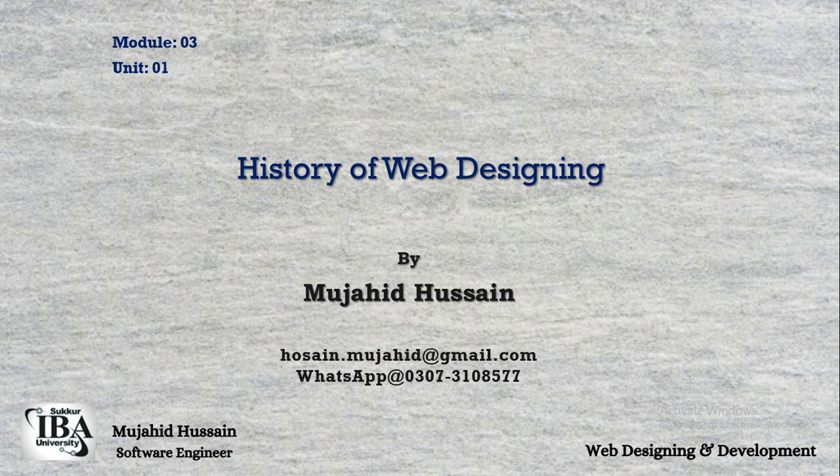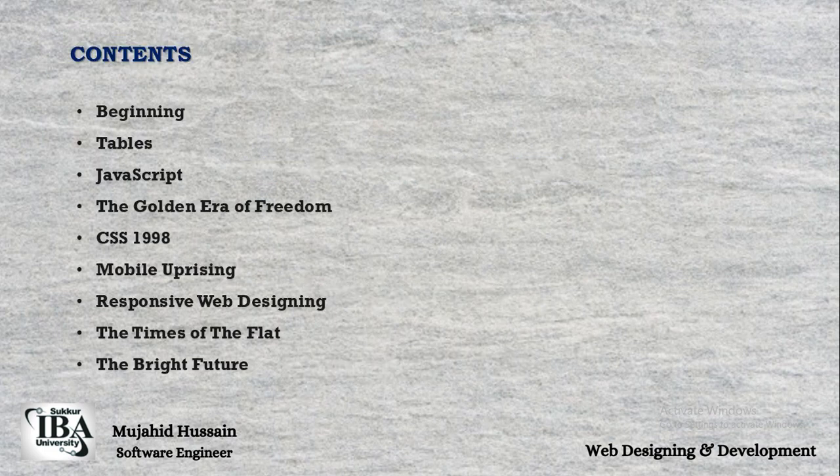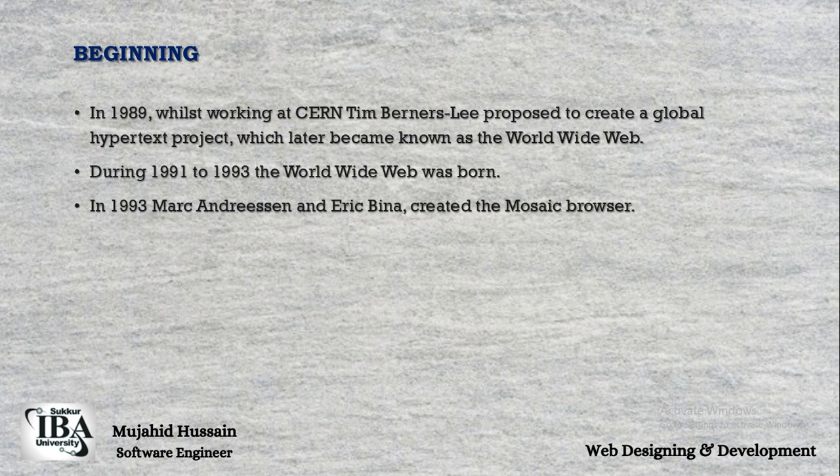Dear students, today we are going to learn module number 3 and unit number 1. The name of the unit is History of Web Design. So let's start with this content list. In this content list we will learn about the beginning, tables, JavaScript, the golden era of freedom, CSS 1998, mobile uprising, responsive web designing, the times of the flat, and the bright future. So let's start with the beginning.